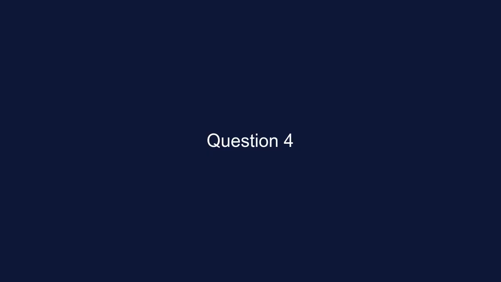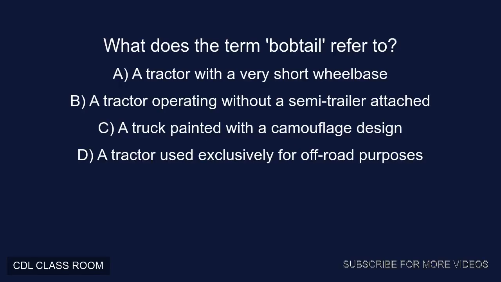Question 4. What does the term bobtail refer to? A. A tractor with a very short wheelbase. B. A tractor operating without a semi-trailer attached. C. A truck painted with a camouflage design. D. A tractor used exclusively for off-road purposes. Correct answer, B. A tractor operating without a semi-trailer attached.